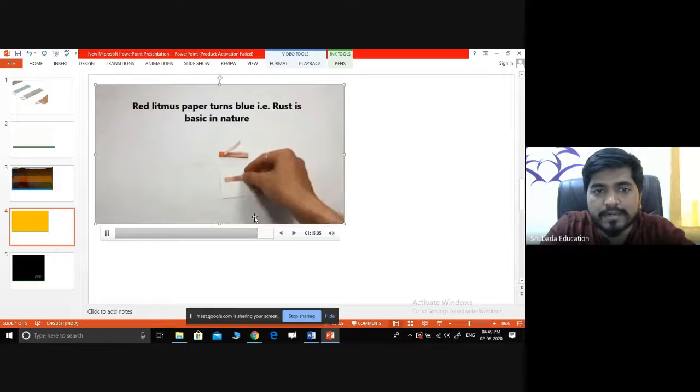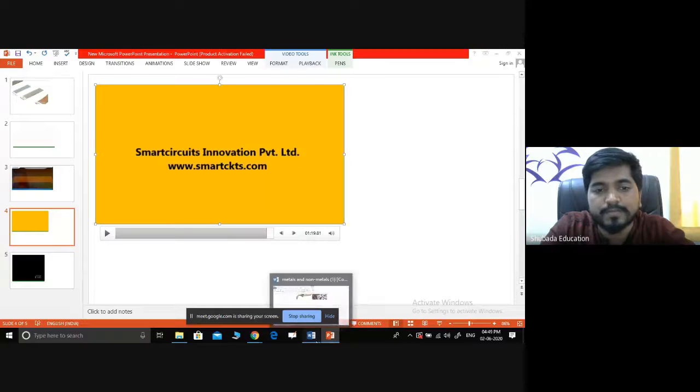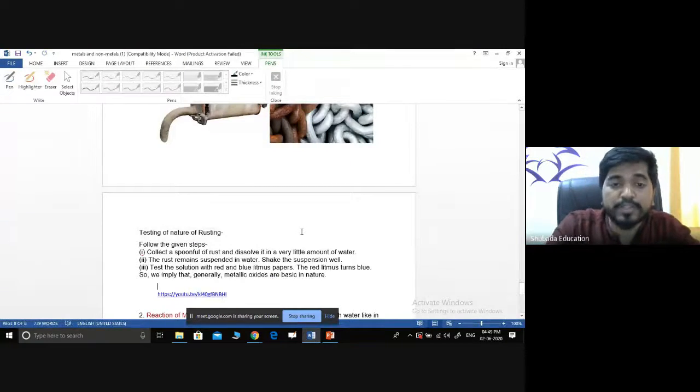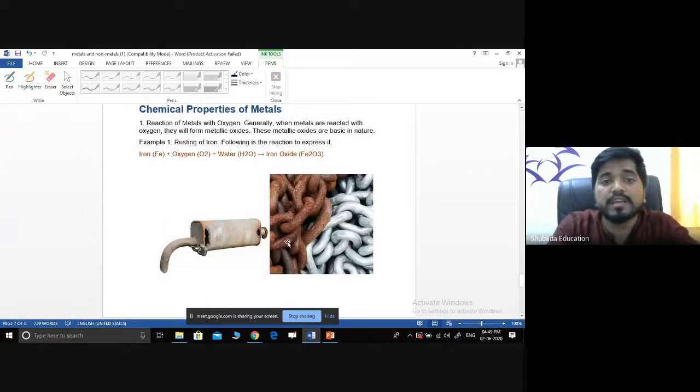Hence, it is basic in nature. It got rusted. That is one more very important chemical property of metals.